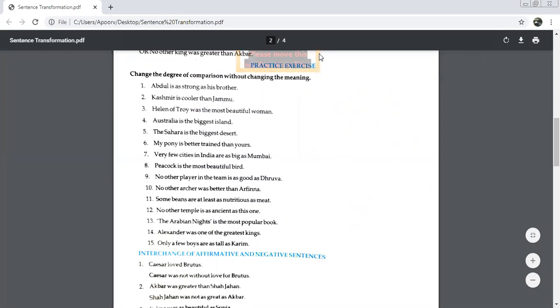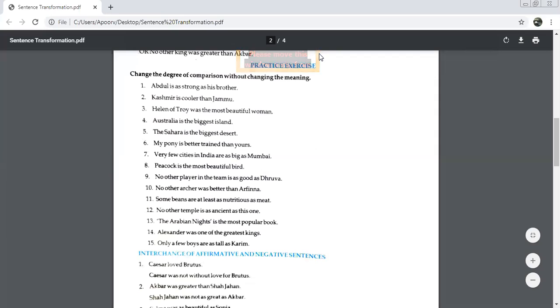Last one. Only a few boys are as tall as Karim. Karim is one of the tallest boys. Or you can say very few boys are as tall as Karim. Beta, it is not superlative degree here.